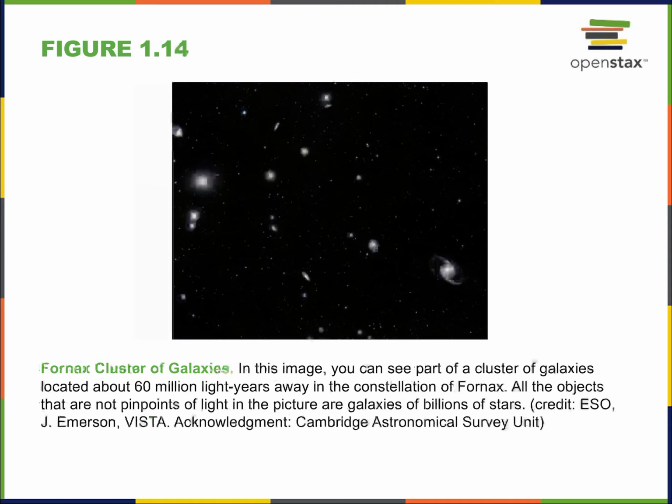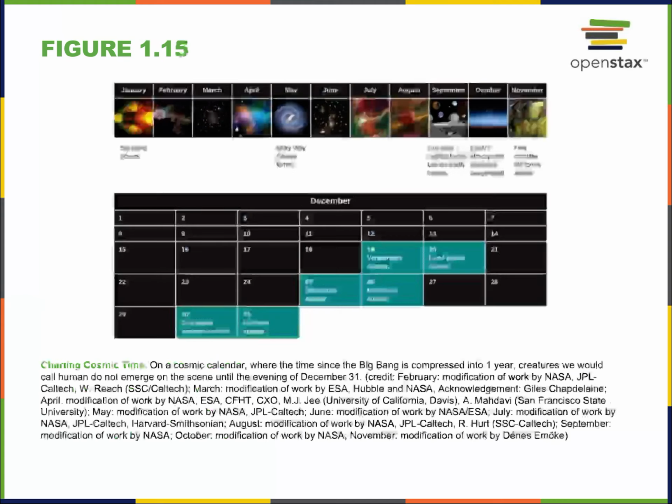In this image, you can see part of a cluster of galaxies located about 60 million light years away in the constellation of Fornax, right? So you can actually see a spiral on this one. Some of these other galaxies just look like smudges because there's different types. This one clearly looks more like a spiral galaxy. You can see much smaller spiral galaxies, right? So if you have a good telescope, you realize that between the bright stars that you see in the sky, there are all the galaxies visible as long as you have a good telescope.